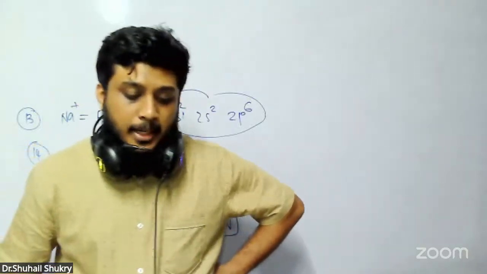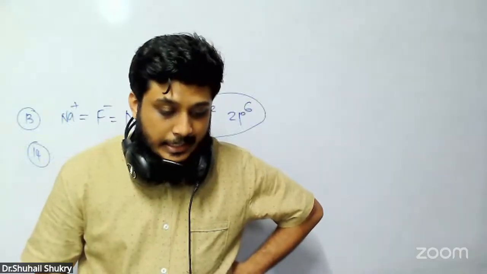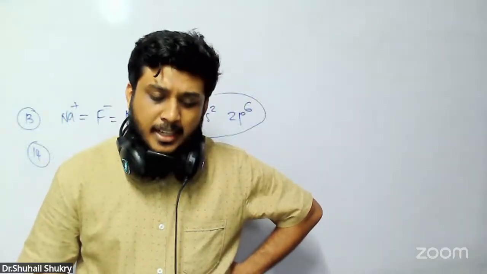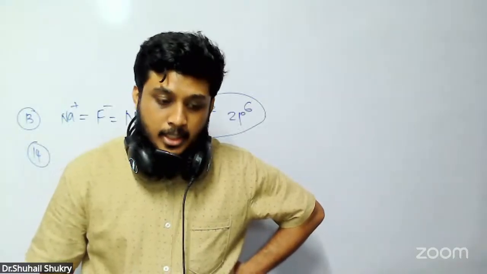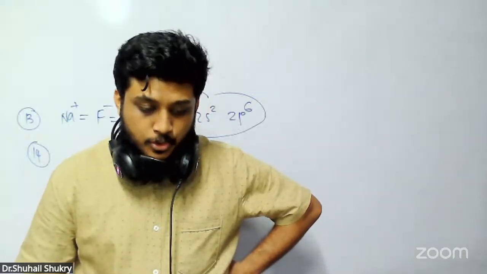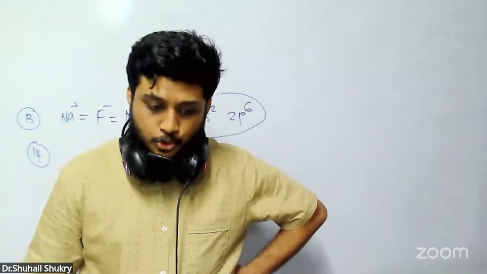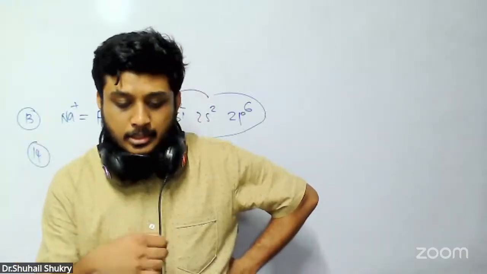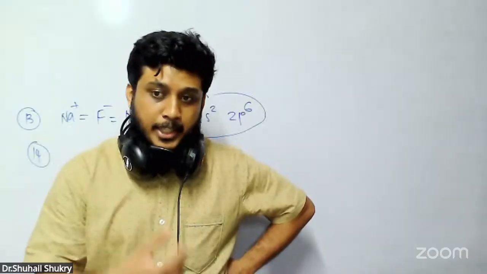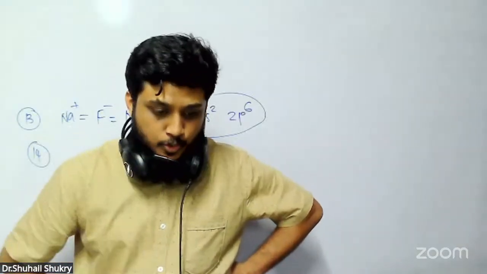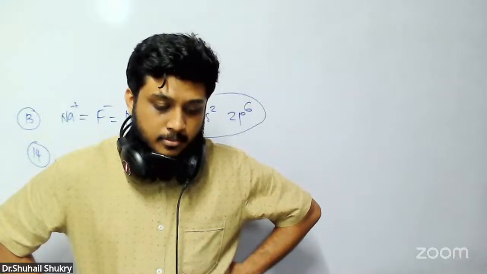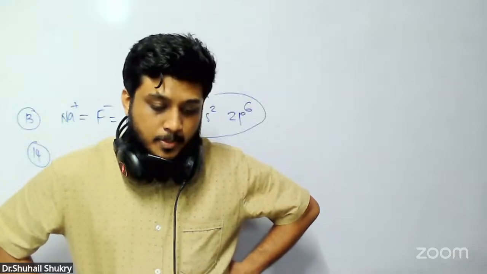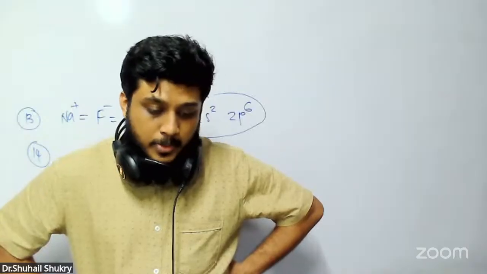Second one: the magnetic quantum number may have a negative value. Magnetic quantum number means what? ml can have negative values, that is also true, because there are p orbitals and d orbitals that can have negative values. Third: in a silver atom, 23 electrons have a spin of one type and 24 of the opposite type.